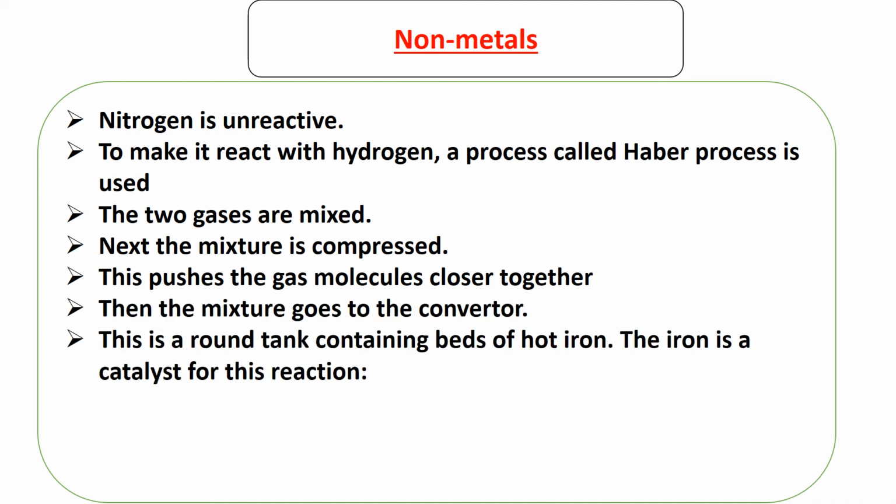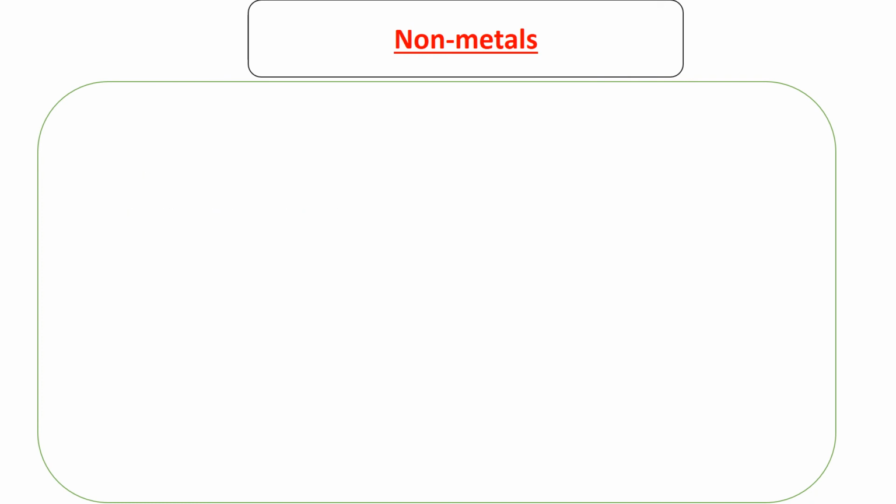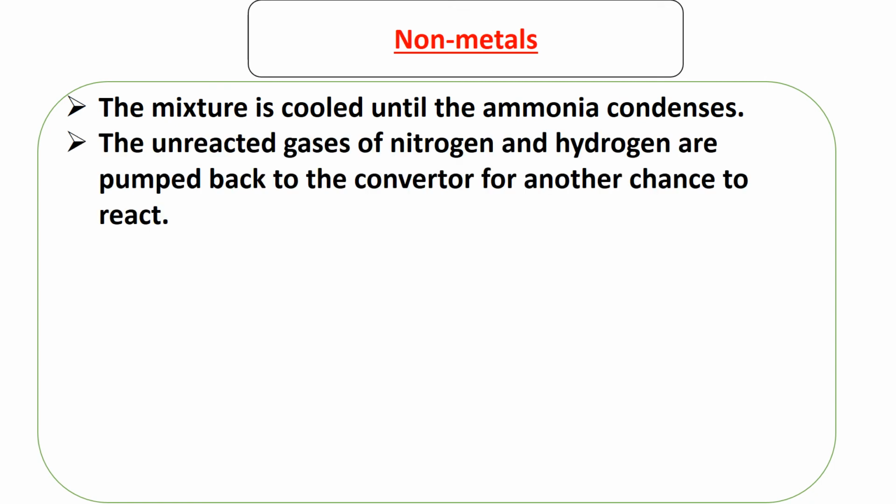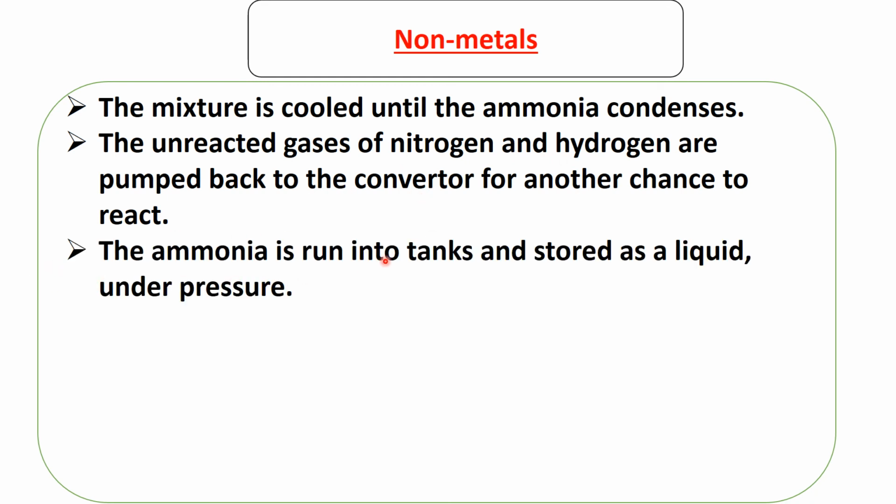Then the mixture goes to the converter. This is a round tank containing beads of hot iron. The iron is a catalyst for this reaction. The reaction in simple form is this, and note that this reaction is very reversible. Then the mixture is cooled until the ammonia condenses. The unreacted gases of nitrogen and hydrogen are pumped back to the converter for another chance to react. The ammonia is run into tanks and stored as a liquid under pressure. When you change the pressure, it can also change the state.